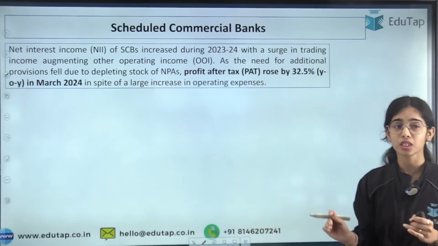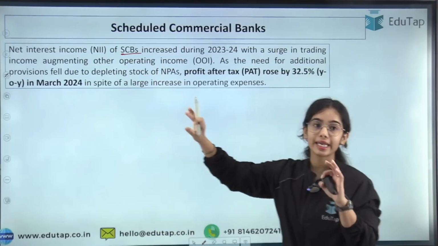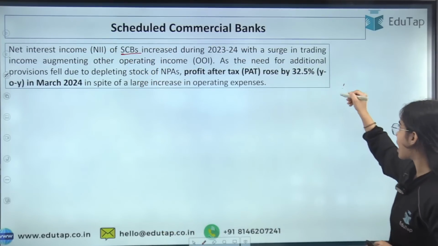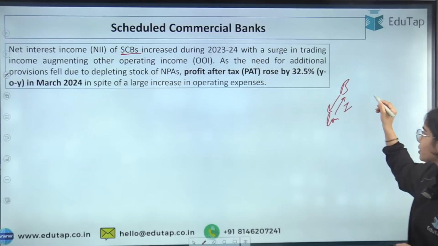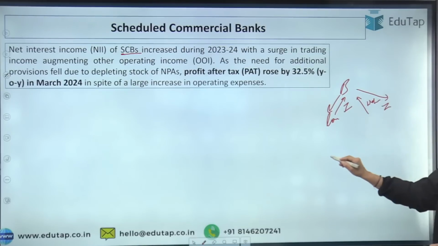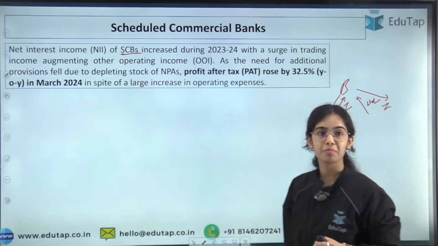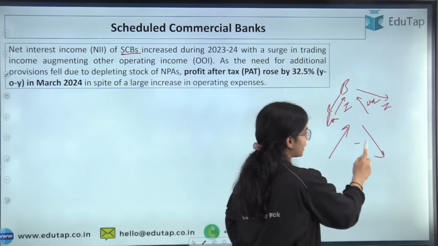Okay. Coming to the net interest income of the scheduled commercial banks. Net interest income means that the banks are providing loans for which they are getting interest, and the banks are taking deposits for which they have to pay interest.